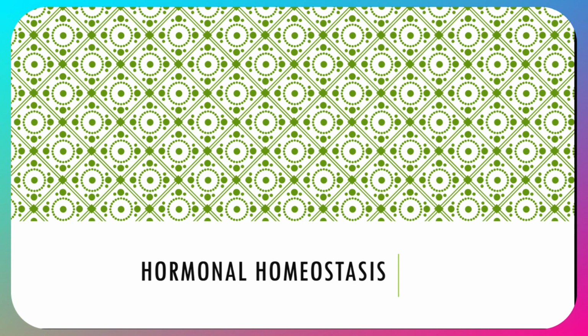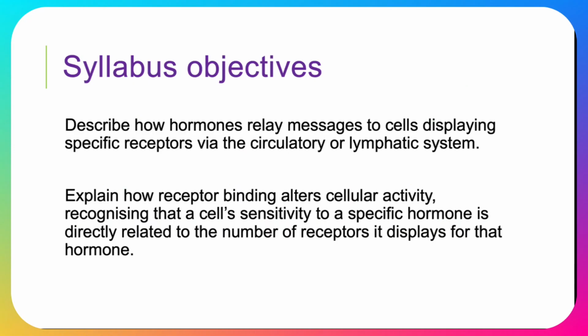So let's talk about hormonal homeostasis. Here's our syllabus objectives. We need to describe how hormones relay messages to cells, displaying specific receptors via the circulatory or lymphatic system. And we need to also explain how receptor binding alters cellular activity, and that the cell sensitivity is directly related to the number of receptors. So let's get into it.